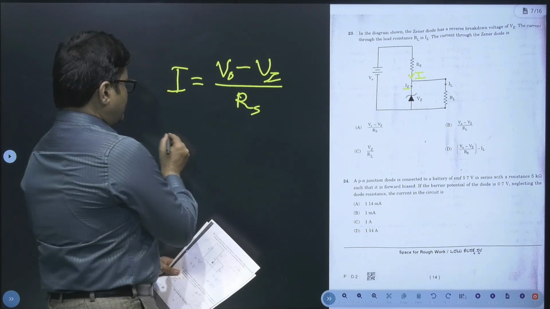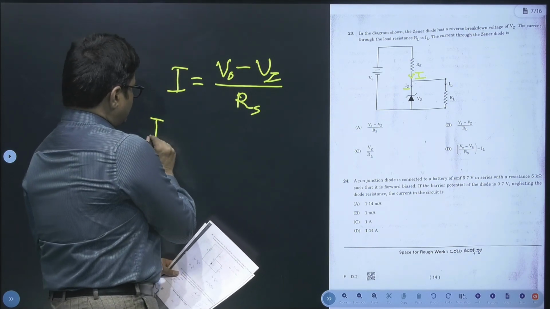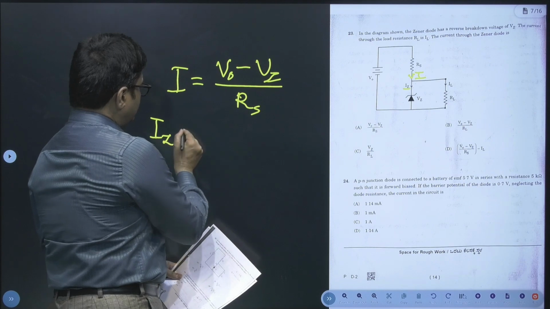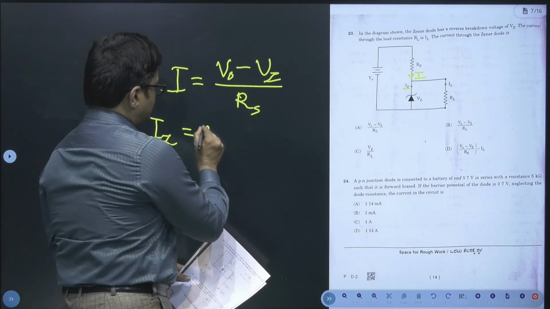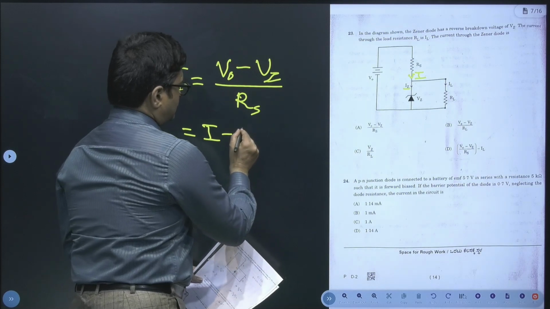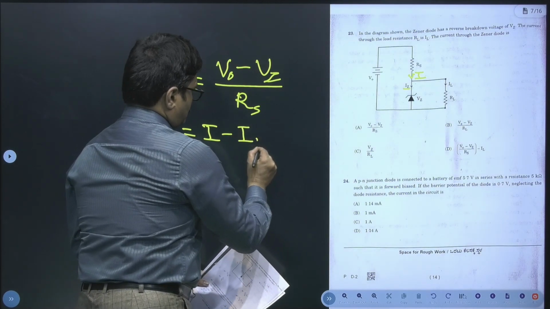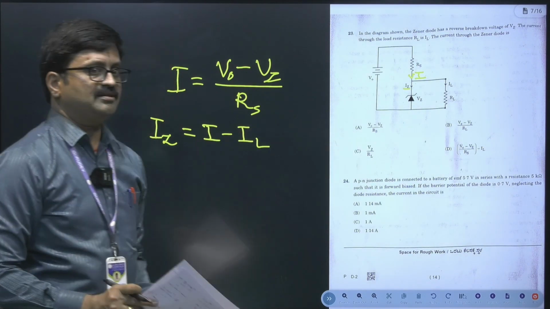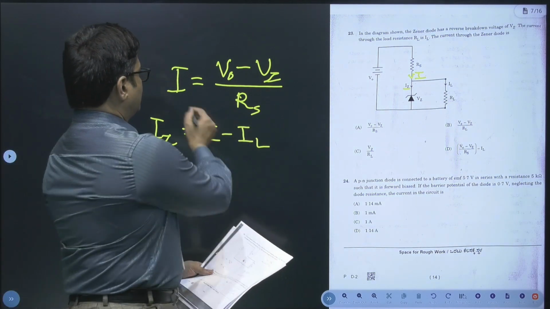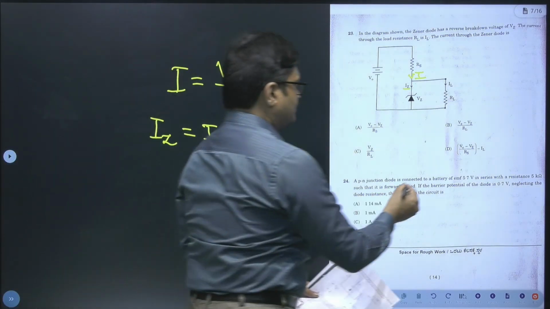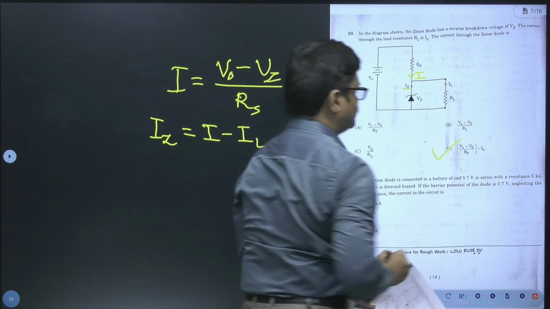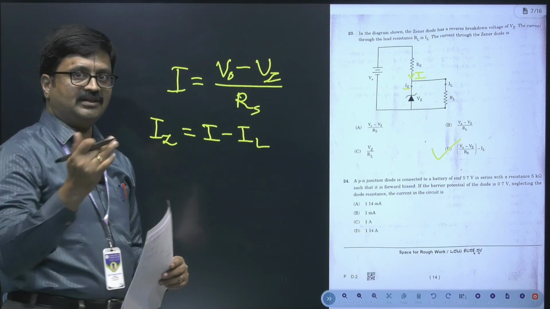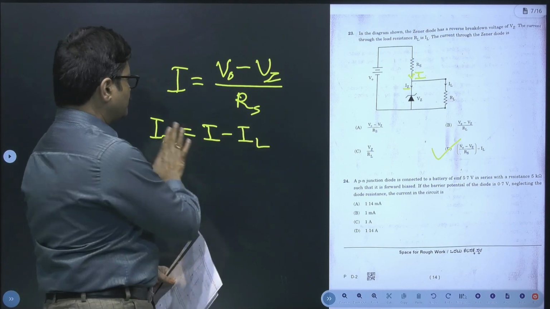Then can you tell me what is the value of IZ now? IZ will be very clearly equal to I minus IL. So according to this, we can clearly see that option D matches here, because we have already written the value of I. So hence option D happens to be our right choice here. Okay. Let's push ahead to the next question.